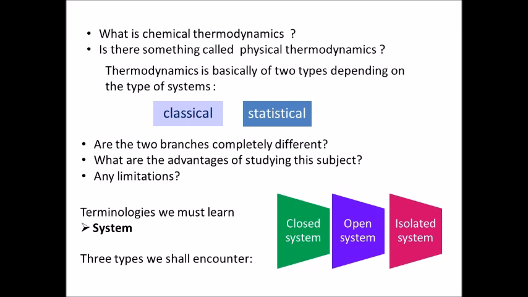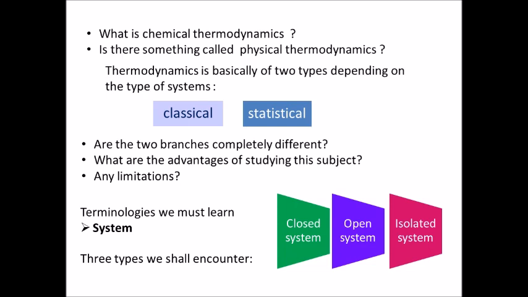So we understand that to understand the laws of nature governing different processes in nature itself, we need to understand thermodynamics. When this thermodynamics branch is applied to chemistry, we call it chemical thermodynamics. So it is just the study of conversion of one form of energy into another and then utilizing that in the form of work. Now, something may come up in your mind: is there something called physical thermodynamics? No, not really. Thermodynamics is basically one topic which even physicists are interested in. And when they are applied to chemical reactions, we call it chemical thermodynamics.